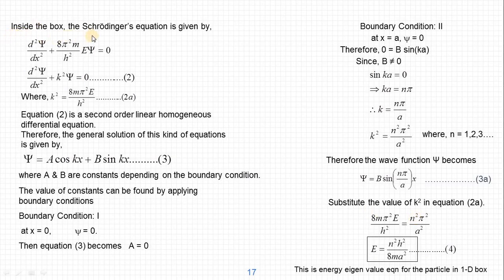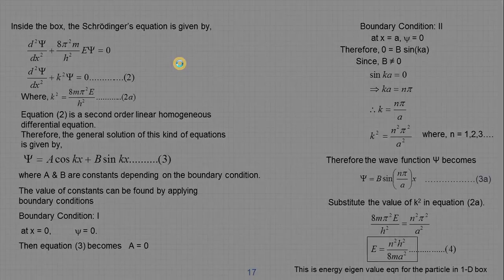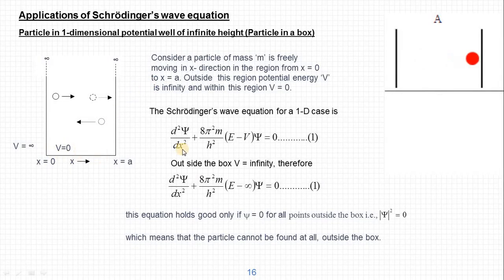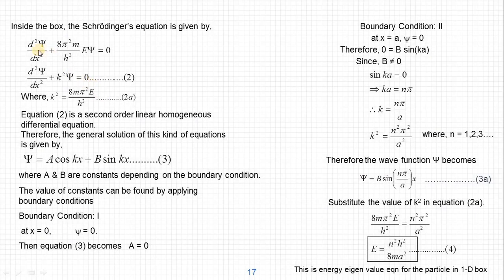Inside the box, V is equal to 0. So if you substitute V equal to 0 in the Schrödinger wave equation, we will get this equation: d square psi by dx square plus 8 pi square m by h square, E minus V is 0, therefore E psi equal to 0.